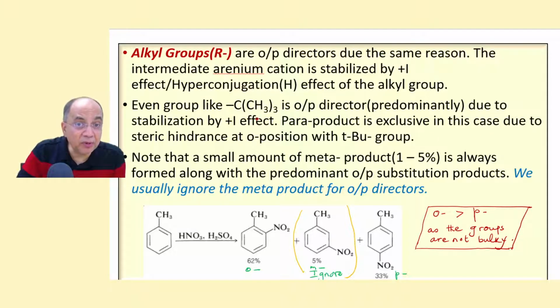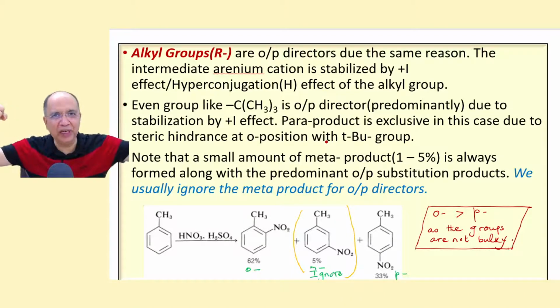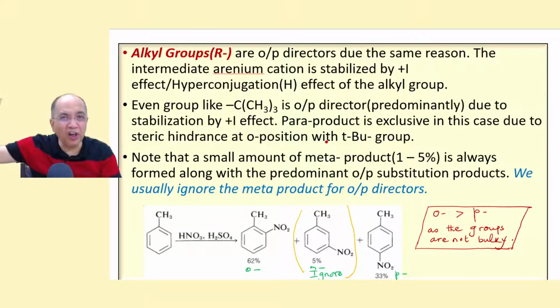And if it is a tert-butyl group, the ortho product will be almost negligible. It will be almost absent, because tert-butyl is a bulky group. It is an OP director, but you won't get any ortho product. Ortho product will be almost vanished because of unnecessarily high steric hindrance. Para product is the exclusive product in this case due to steric hindrance at the ortho position with the tert-butyl group.